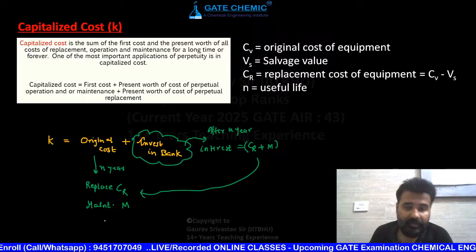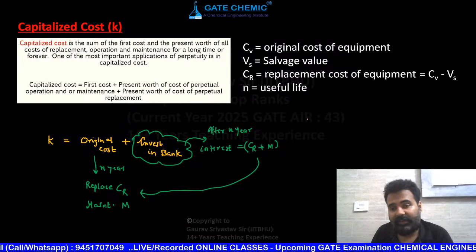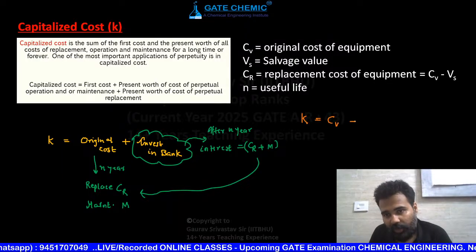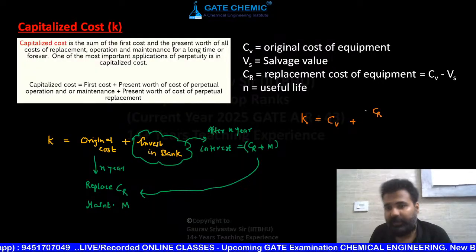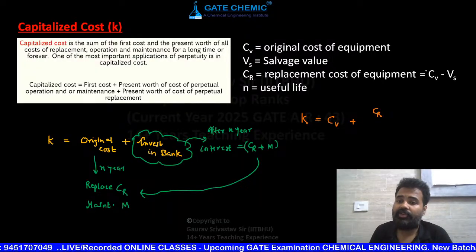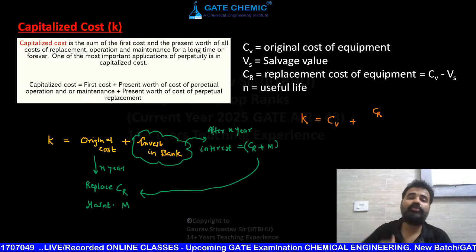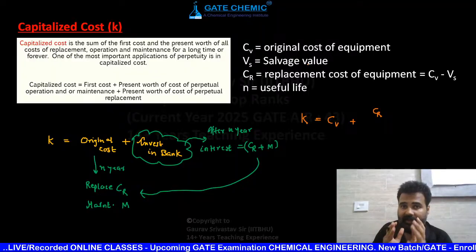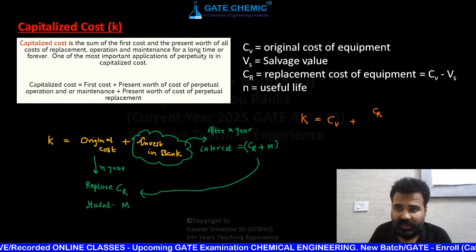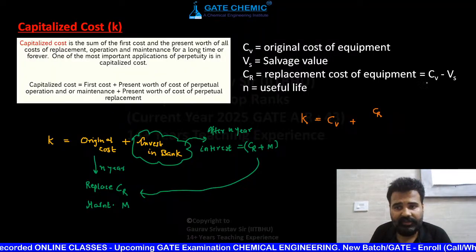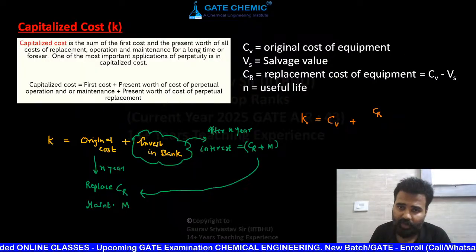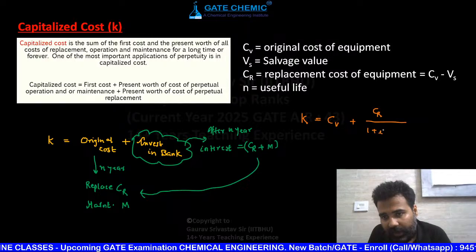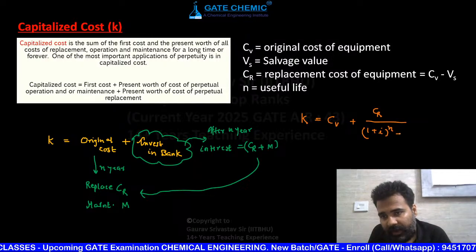formula that is beautiful and very, very important: K is equal to CV, the original cost, plus CR, the replacement cost. What is replacement cost? Replacement cost is original minus salvage value. The salvage value you get after 10 years, you sell it and get that, say 2000 out of 10,000, and the remaining 8000 you need for replacement. So the replacement cost is CV minus VS, original minus salvage. So CR upon (1 plus I) raised to power n minus 1,